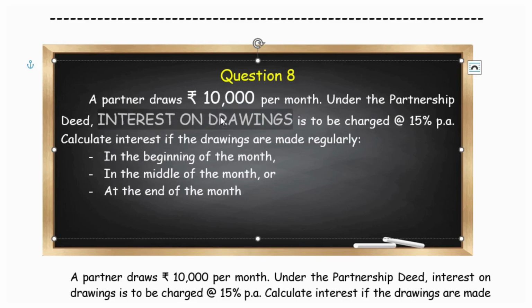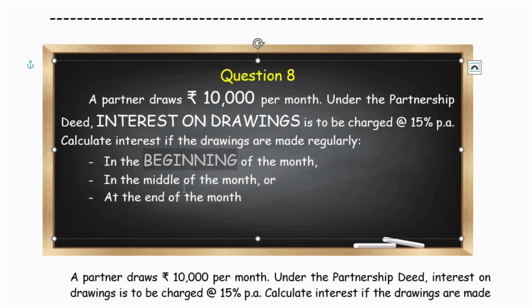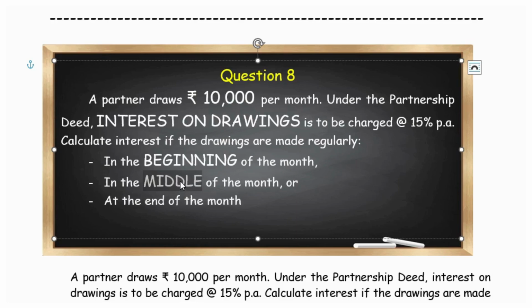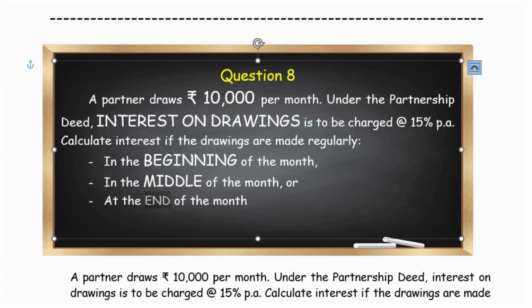That is, if the partner is going to draw the money regularly in the beginning of every month, or in the middle of every month, or at the end of every month. In these 3 situations, what is the interest on drawings we are asked to calculate?